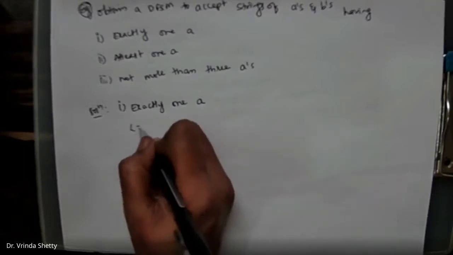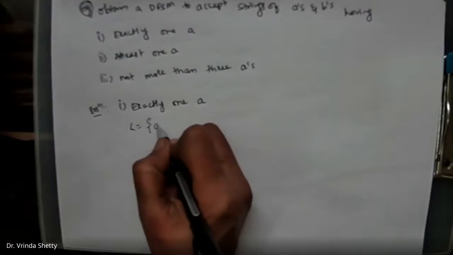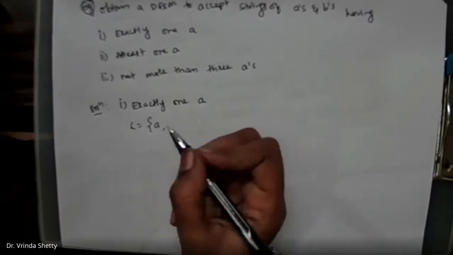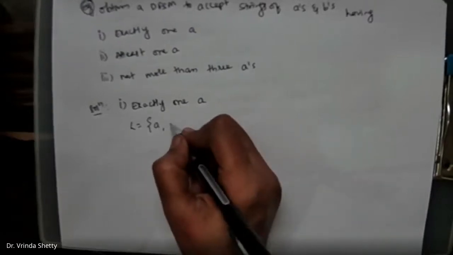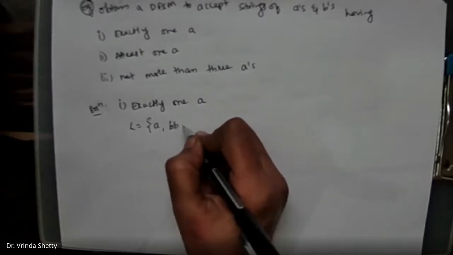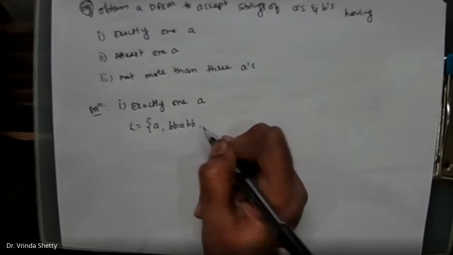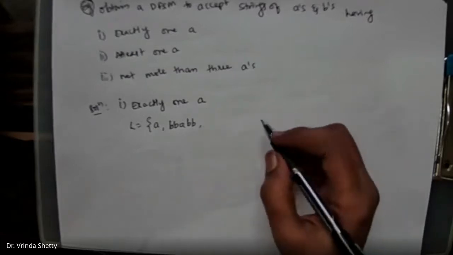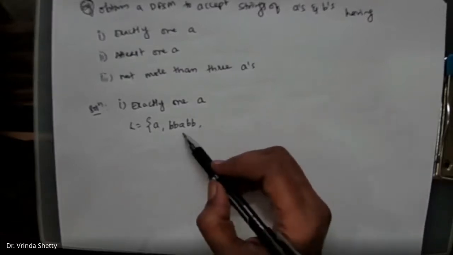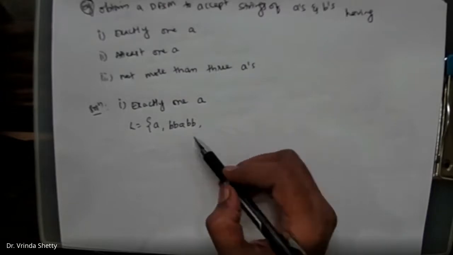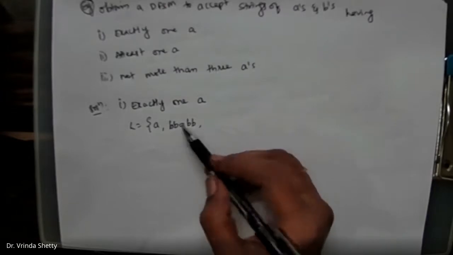So we'll see some of the strings of the language for this problem. L is equal to, only A has to be accepted, because it has exactly 1A. It can start with any number of B's, in between it can have A, and it can end with any number of B's. Is this accepted? Yes, because we have 1A here also.